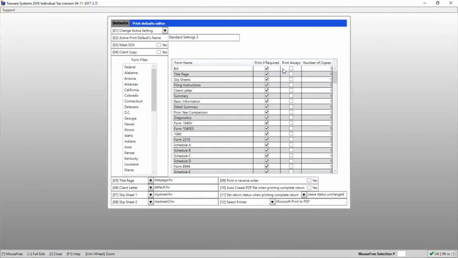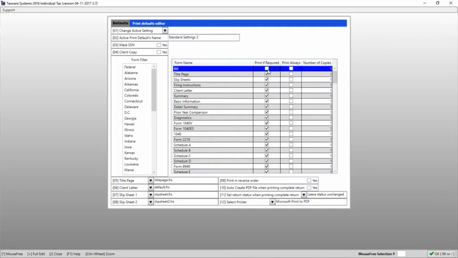On the right-hand side, we have the list of forms. For each form, you have 3 options. We have the print if required option, the print always option, and the number of copies. By default, every form is set to print if required.